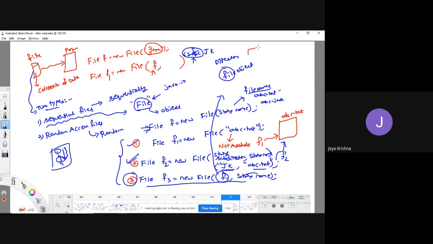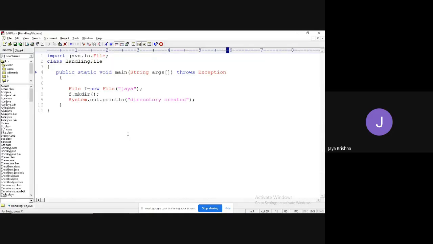The Jaya directory, meaning the Jaya directory is pointed to by which file? f, which contains a file called abc.txt. So this is the third way to create a file. The third syntax is meant to create a directory and create a file. The second one is meant to create a file in a subdirectory. The first one is meant to create a file in the same location. That's it. So that syntax I will show.